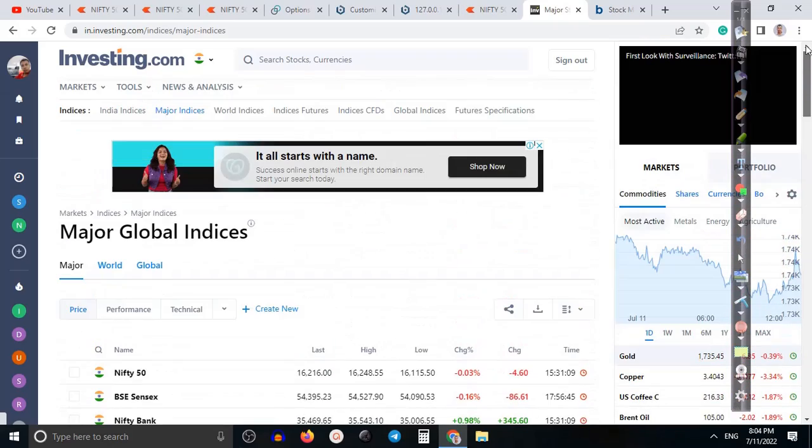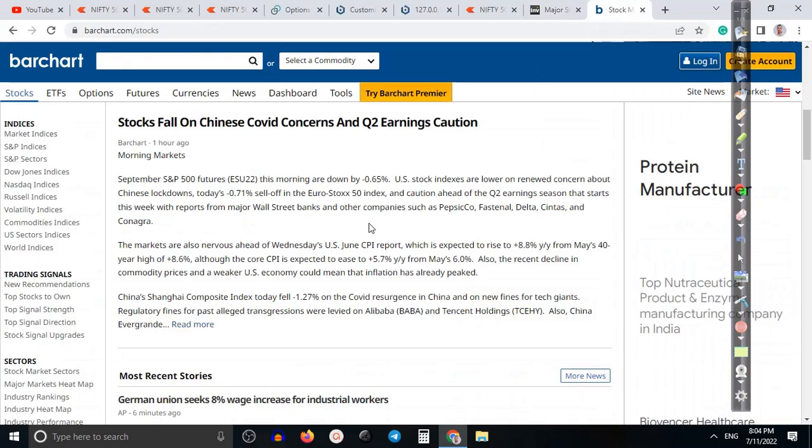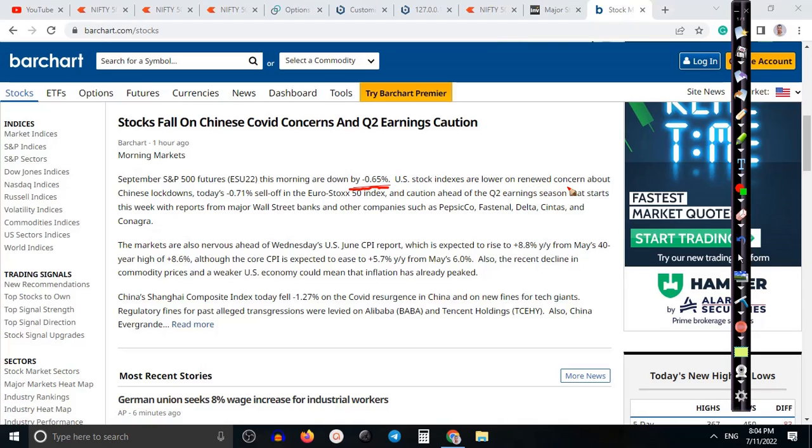So why does it happen? Let me show you the global event. First, the very important thing: I can see Asian markets are negative because of the Chinese lockdown. Here I can see S&P 500 in the morning is negative by 6.65, and US stocks are lower on renewed concern about the Chinese lockdown today. Why the Chinese lockdown? Because of COVID.